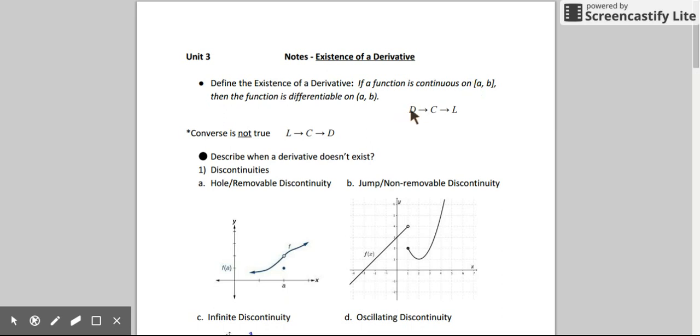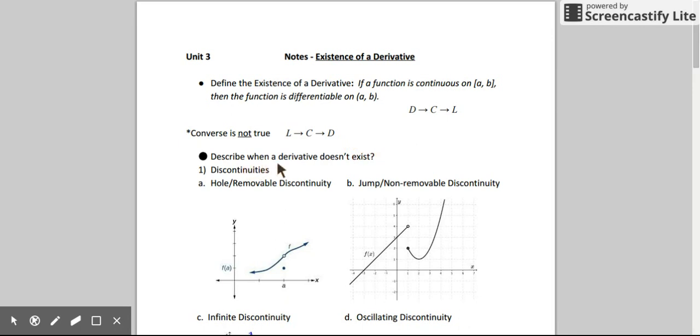If a function is differentiable, then that must imply that the function is continuous. And if a function is continuous, that implies that the function has a limit. The converse of this is not true, and this is where they try and trip you up on AP tests. If the limit exists at a certain point, that does not necessarily mean that the function is continuous at that point. It could be a hole, in which case the limit would exist but not be continuous. And just because a function is continuous does not mean that the function is differentiable at that point. And we'll talk about examples of why.